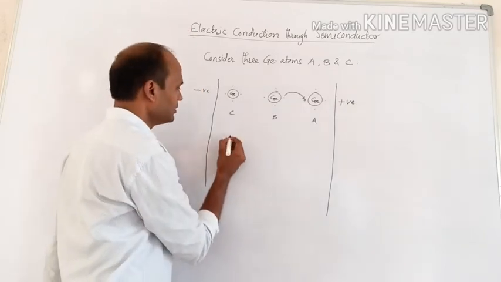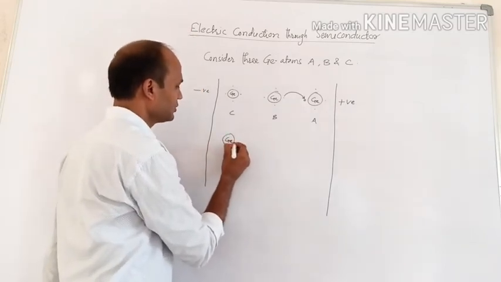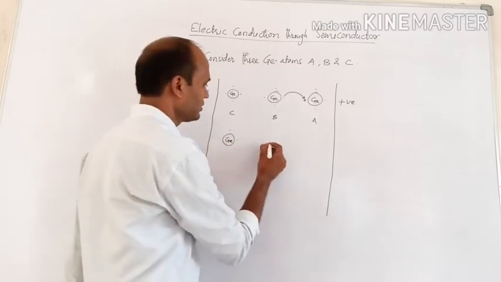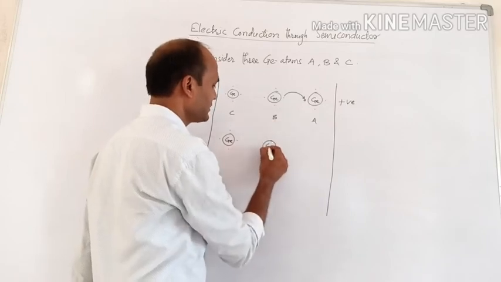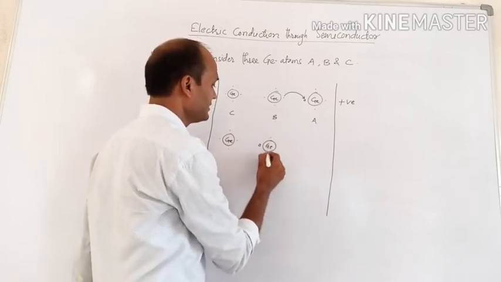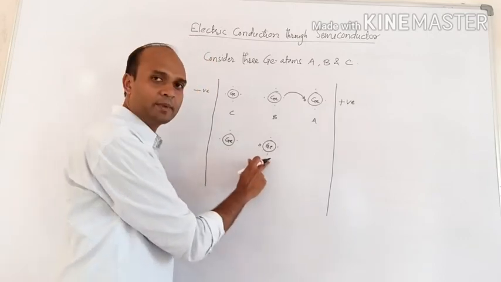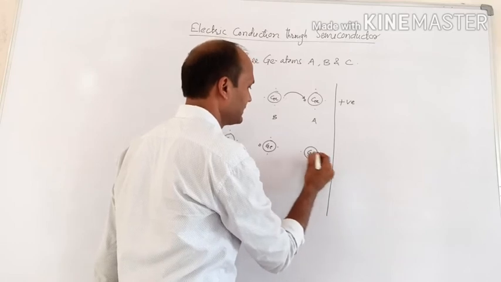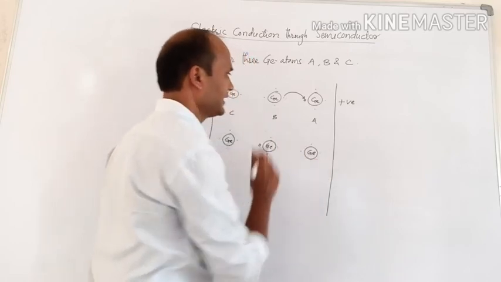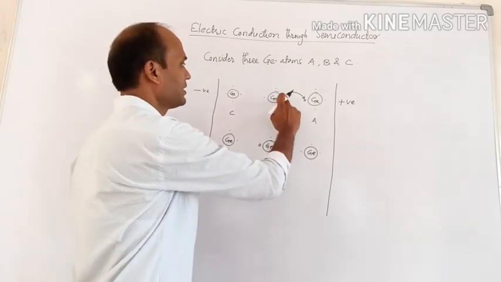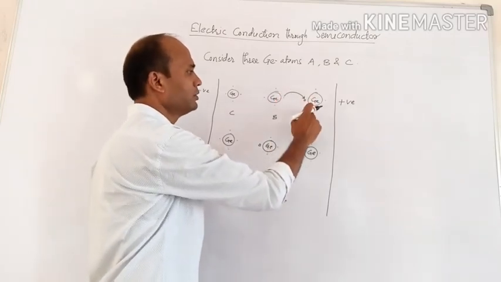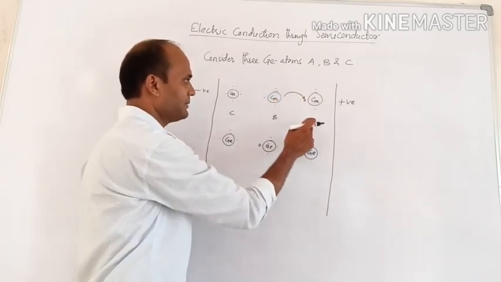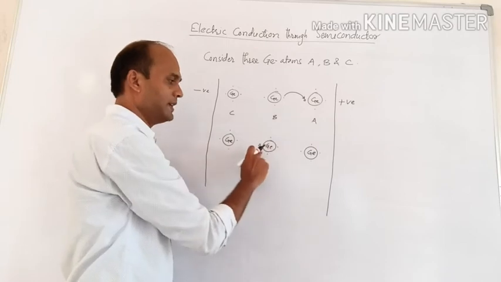And now the situation becomes like this. So this is the germanium atom C, which contains all 4 valence electrons. Now the vacancy is shifted to germanium atom B, while atom A now contains 4 valence electrons. So this is the situation after transfer of a valence electron from B to A. When the electron is transferred from B to A, at the same time the hole is shifted from A to B.